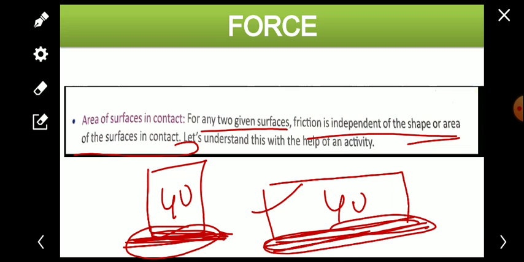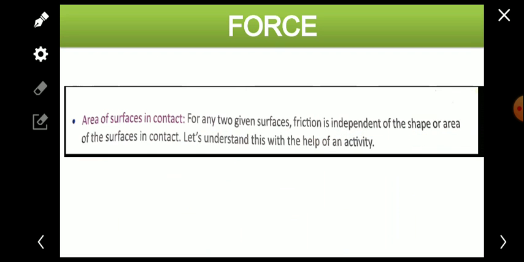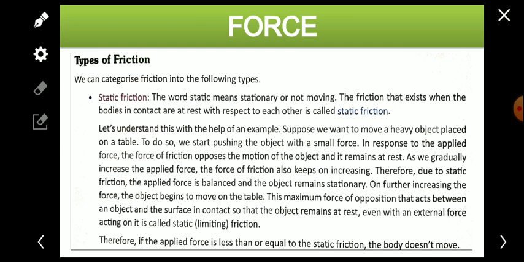It does not depend upon the contact surface area. So both will experience the same frictional force because both have the same weight. So it depends upon the weight. It is independent of the shape or area of the surface in contact. I hope you understood, and you will try to do the activity. All the activities given in the book, you should do.